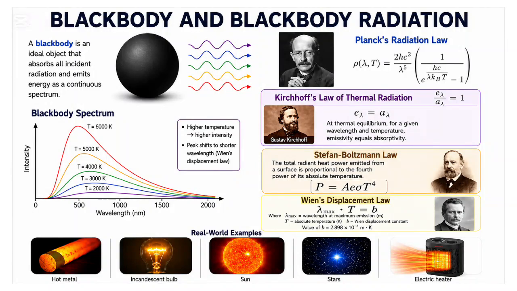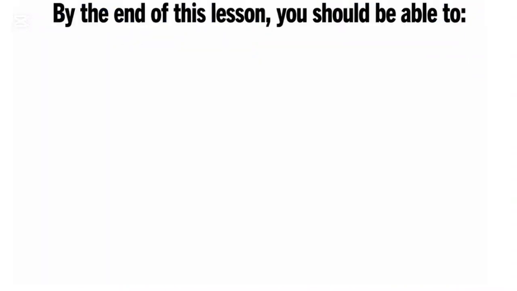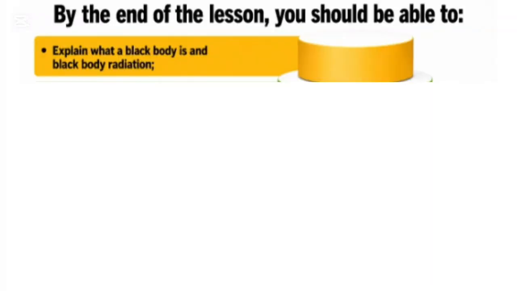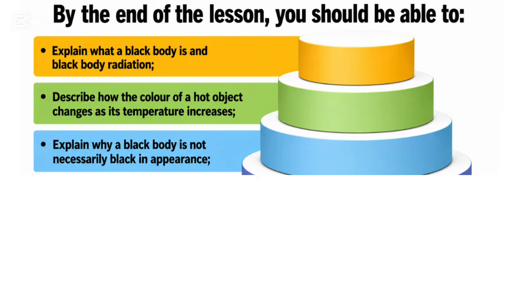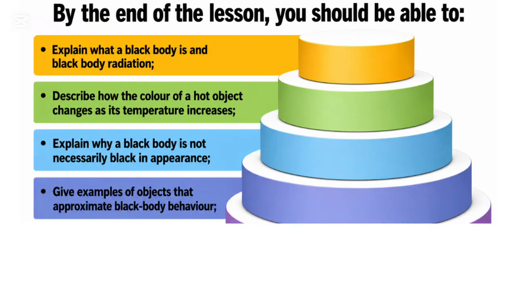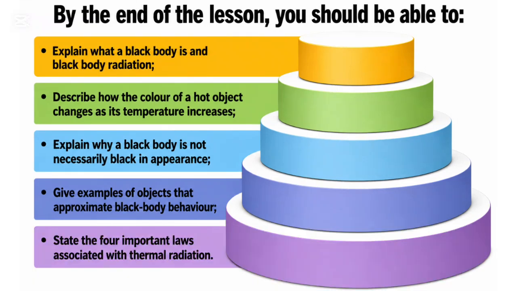In this lesson, we will learn about an important topic in modern physics called blackbody and blackbody radiation. By the end of this lesson, you should be able to explain what a blackbody is and blackbody radiation. Describe how the color of a hot object changes as its temperature increases. Explain why a blackbody is not necessarily black in appearance. Give examples of objects that approximate blackbody behavior and state the 4 important laws associated with thermal radiation.